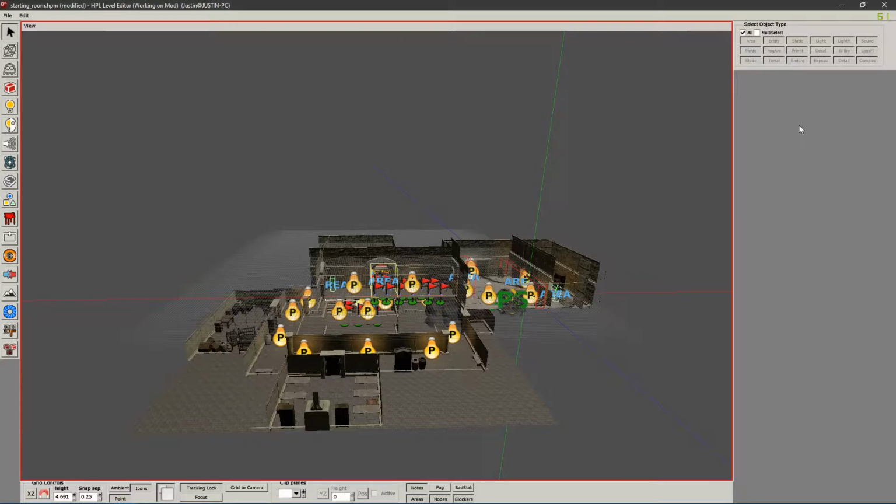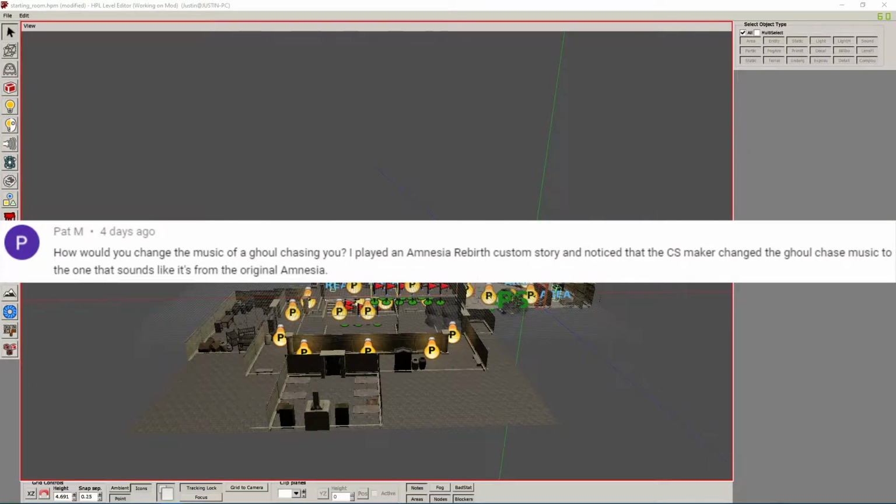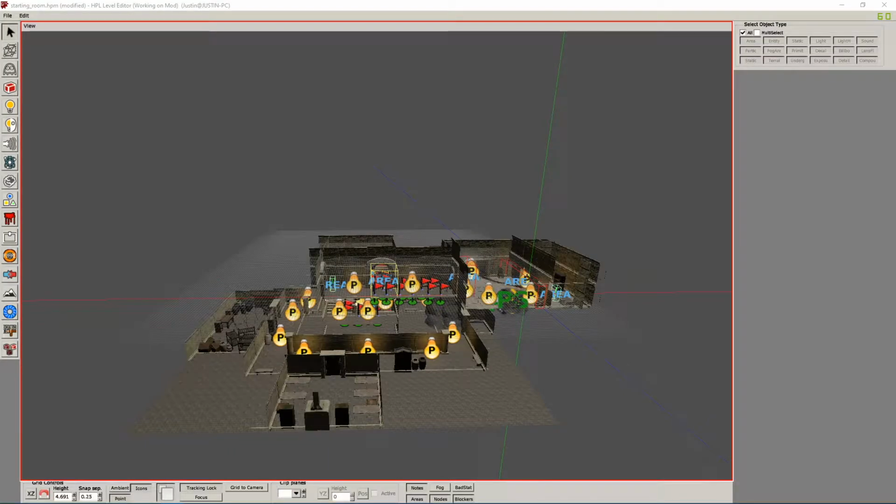So today we're going to be talking about playing music when the ghoul is hunting you. I'm going to put up the question on the screen now. I believe it was by Pat M. And the question is, how would you change the music of a ghoul chasing you? That's a pretty good question. You might not want to use the default music that's used when the ghoul is chasing you. So I'm going to show you how to do that in this episode.